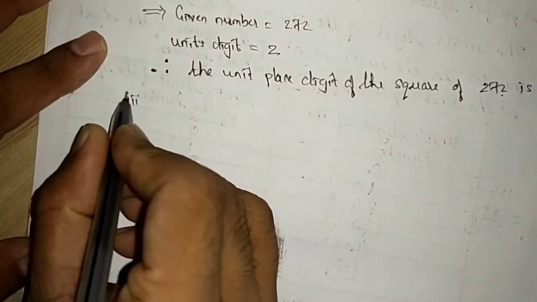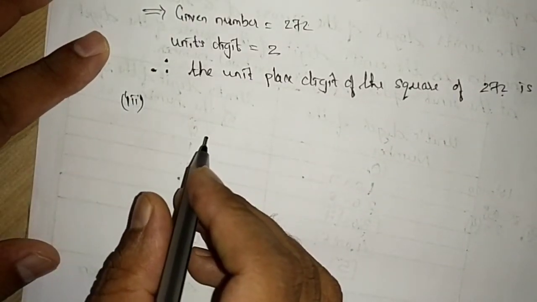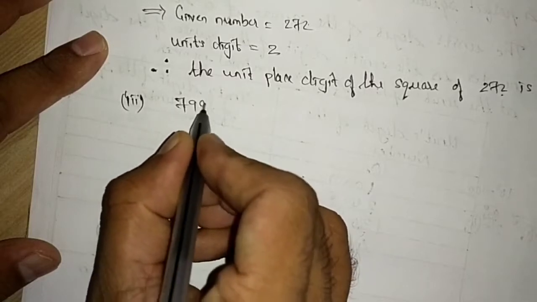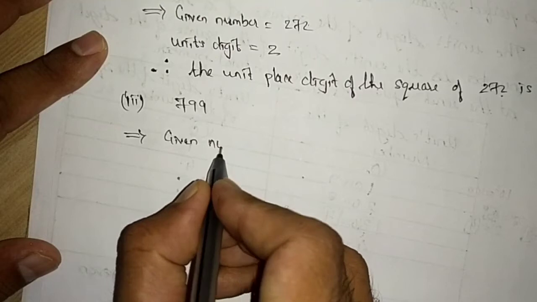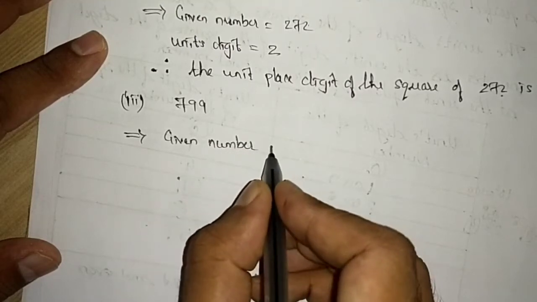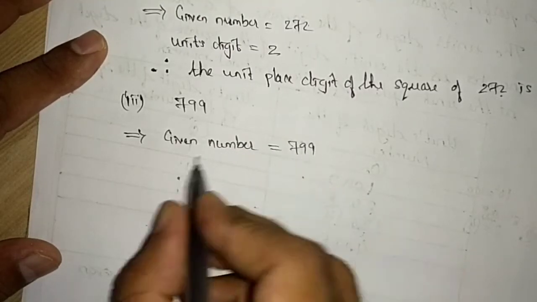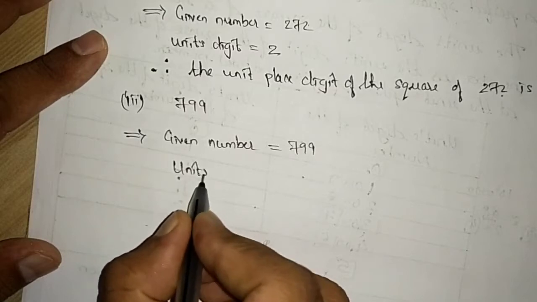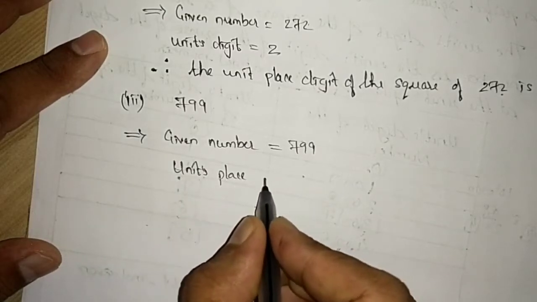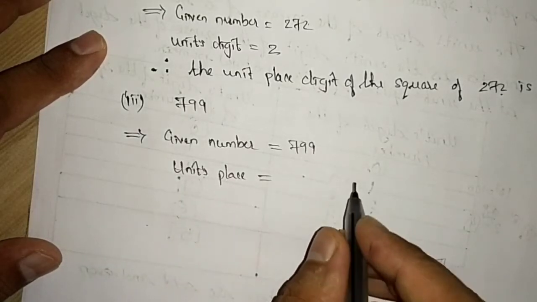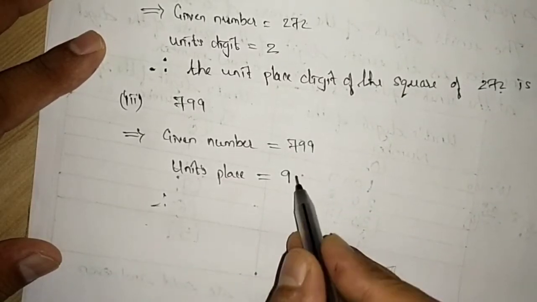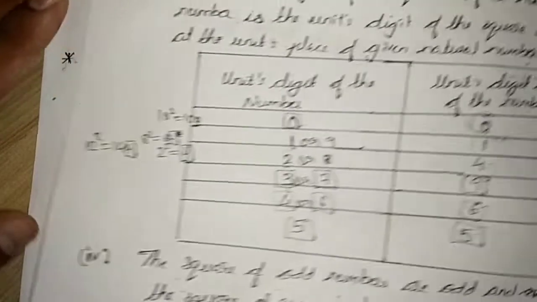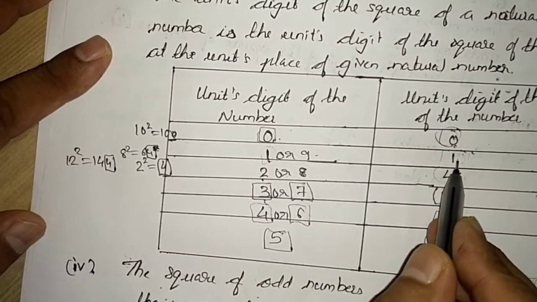Now solving the third part. Third question is 799. Again we will write, given number is equal to 799. Units place or units digit is equal to 9. And what is for 9? Again for 9 it is 1, right?